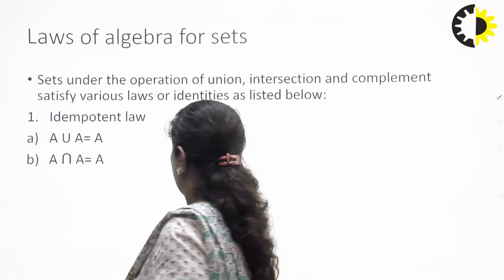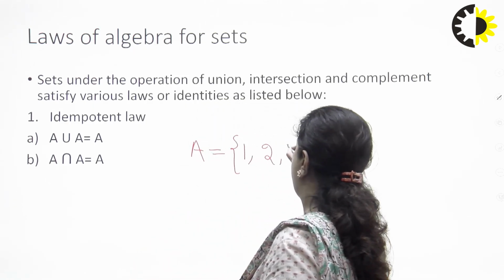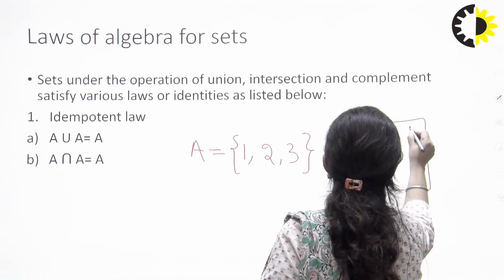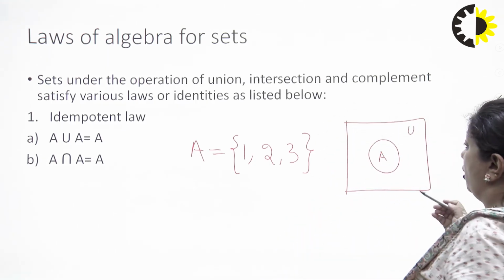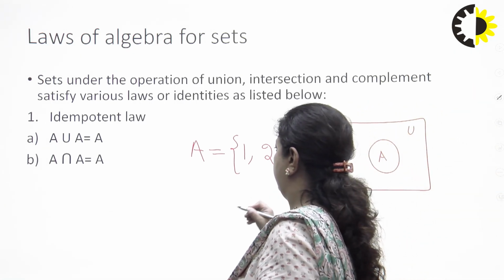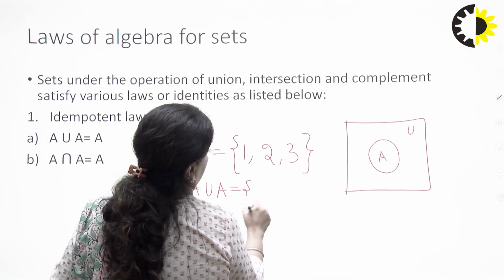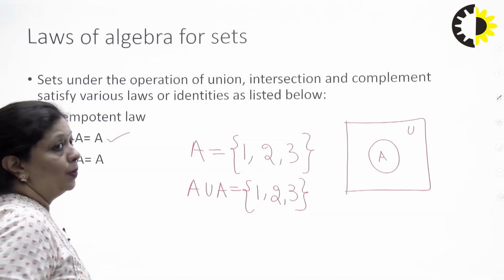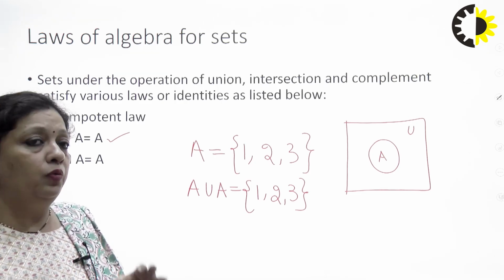So, suppose I have a set A which contains elements 1, 2 and 3. And I represent this set A in a Venn diagram. Now whenever I take the union of this set A with itself, A union A will give me the same elements. So this is the first part of the idempotent law, which says that whenever you take the union of any set with itself, you will get the same set.